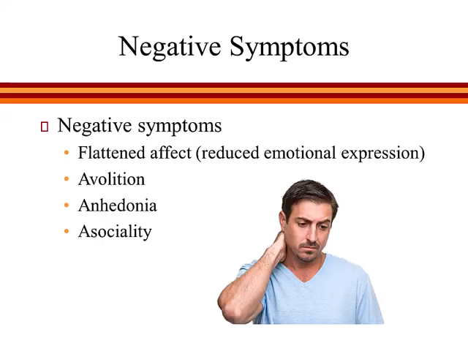Remember, these are things that are absent in a person with schizophrenia, but normally should be present. These include things like a lack of emotional expression, anhedonia, which is a lack of pleasure, avolition, which is a lack of initiative or motivation, and asociality, or social withdrawal. As a quick note, most of these words start with A because A is a root meaning without, so asociality, for example, means a lack of sociality.